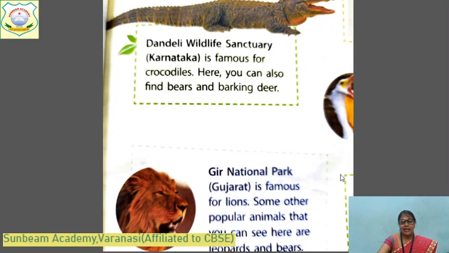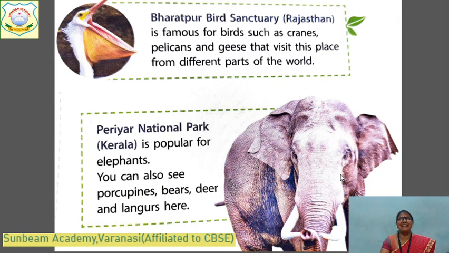We can see them. And very famous sanctuary, Bharatpur Bird Sanctuary. It is in Rajasthan. It is famous for birds such as cranes, pelicans, geese, and you can visit this place from different parts of the world. This is one of the most famous tourist places of India. Many people come to see these special birds. They are kept safe in their natural habitat. Wonderful place, children. You must visit this place, and it is in Rajasthan. Bharatpur Bird Sanctuary, one of the biggest sanctuaries.